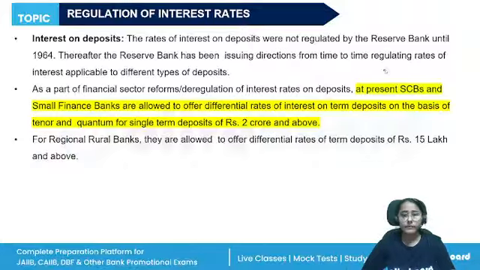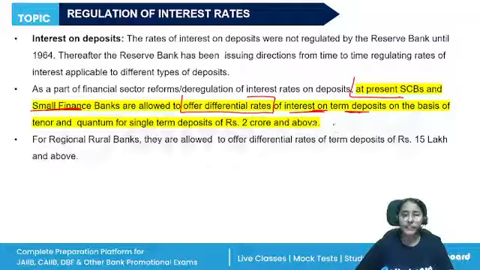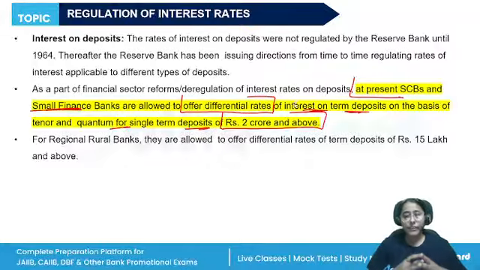The directions are issued by the powers vested in the Reserve Bank under Section 35A of the Banking Regulation Act. What is important here, the scheduled commercial banks and the SFBs are allowed to offer differential rate of interest on term deposits on the basis of tenor and quantum for a single deposit of 2 crore and above. However, if any two deposits are accepted on the same day of the same value, the interest offered will be the same.